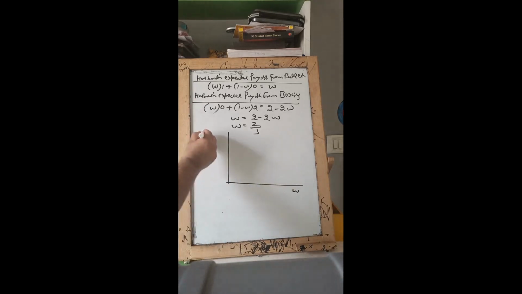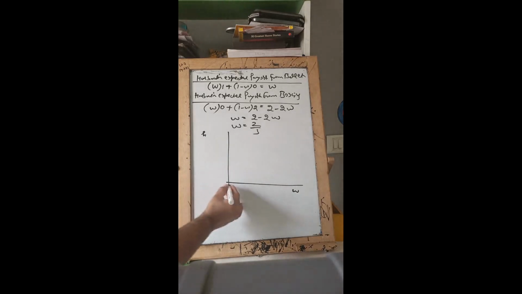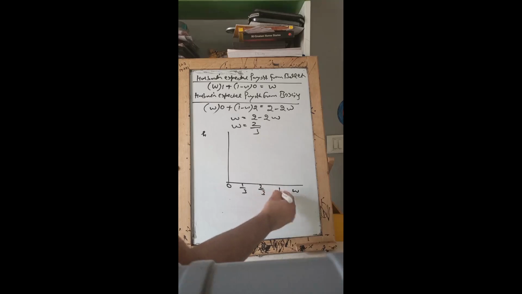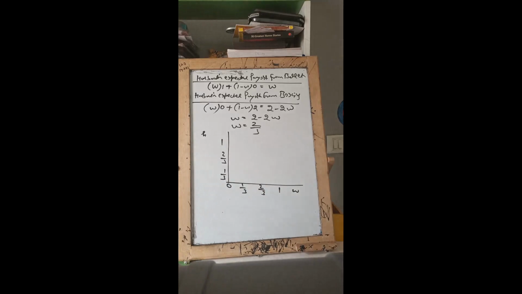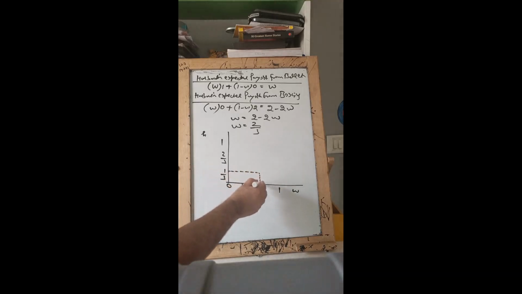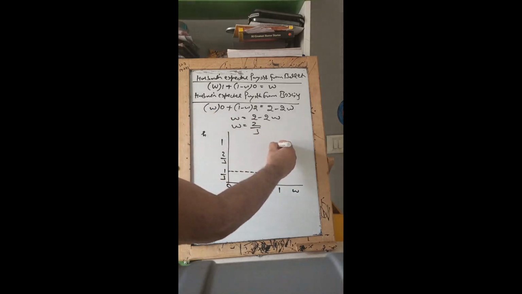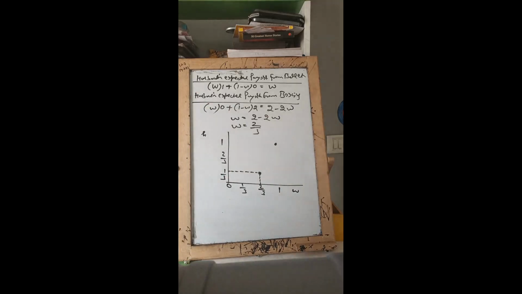This is W, this is H. This W is actually the wife's probability of going to ballet. This H is the husband's probability of going to ballet. Now guys, I am writing 1 by 3, 2 by 3, 1, 1 by 3, 2 by 3 and 1. Now guys, please focus. Well, you had H as 1 by 3 and W as 2 by 3. So this, my dear friends, shall be considered as your first Nash equilibrium under mixed strategy. Now, this shall be considered as another Nash equilibrium. Just have a look. 1 and 1.